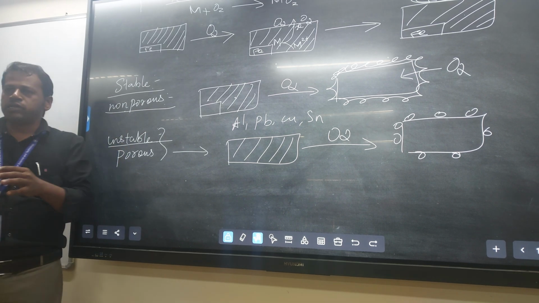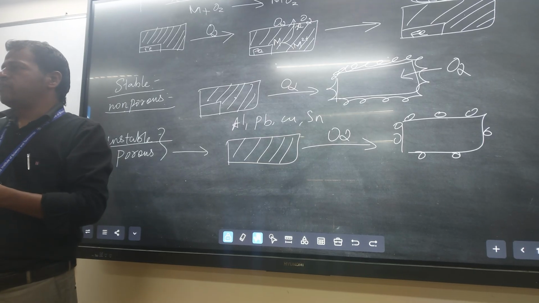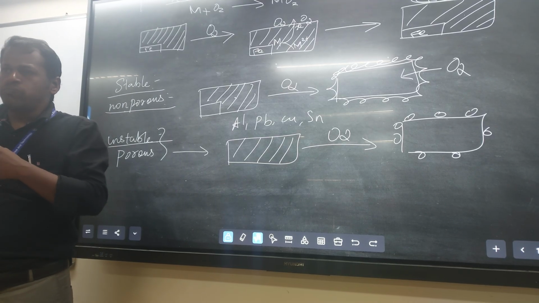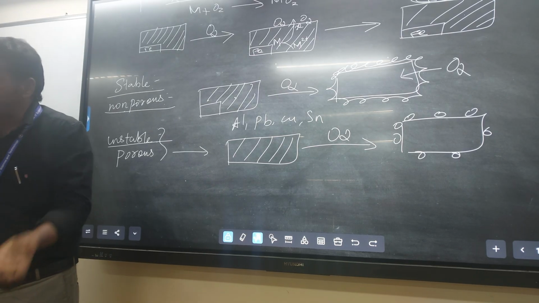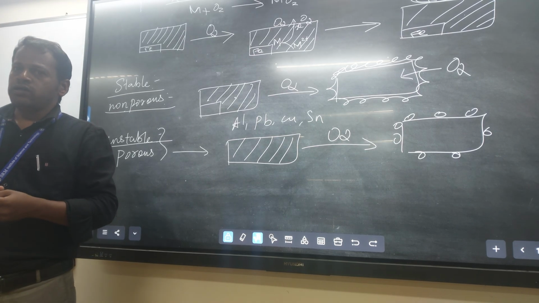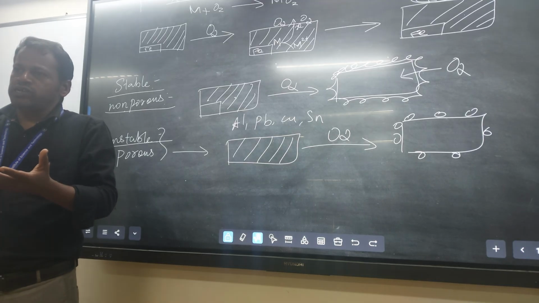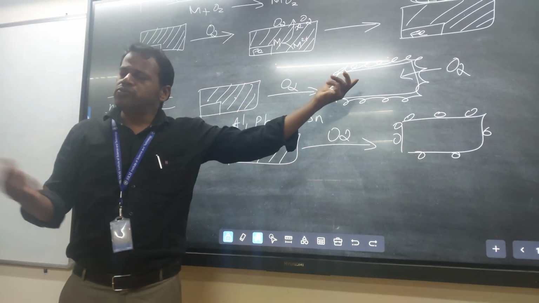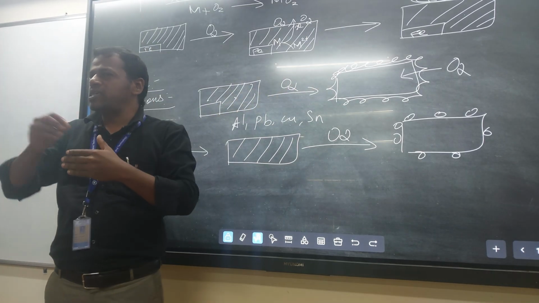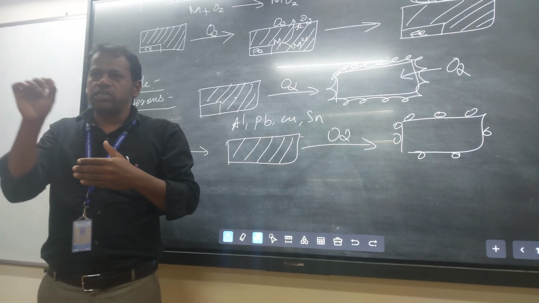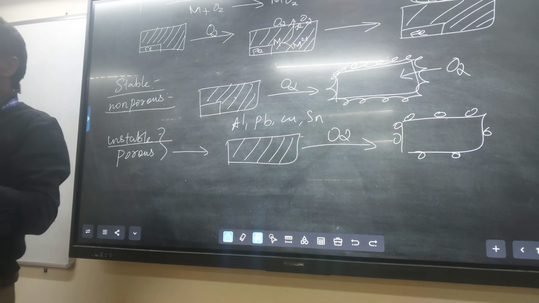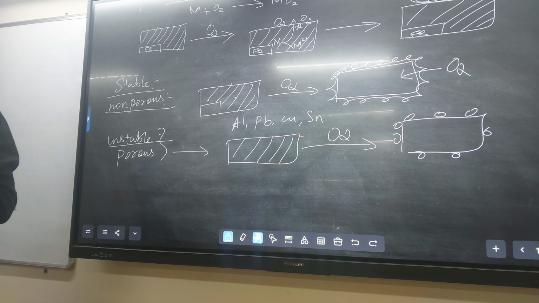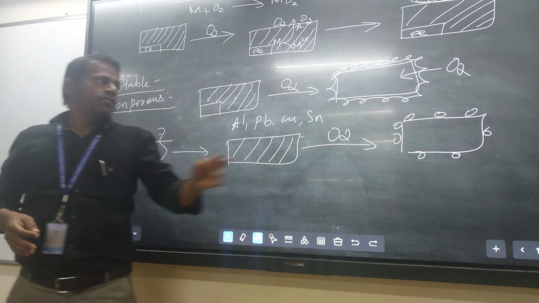You know, if an iron piece is kept outside, the corrosion product is there. Once you remove all the corroded product, again a fresh metal surface is there. But take aluminium. Yes, the metal oxide is there, some black dot on the aluminium, but that aluminium oxide won't come out from the metal surface. That is a non-porous layer. This is a porous layer.